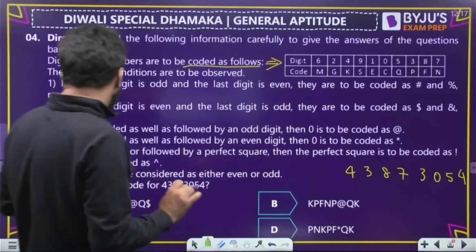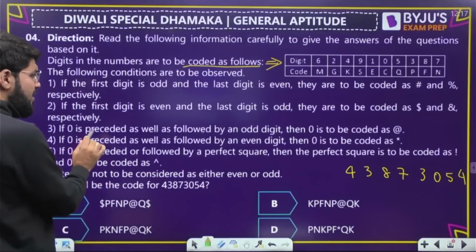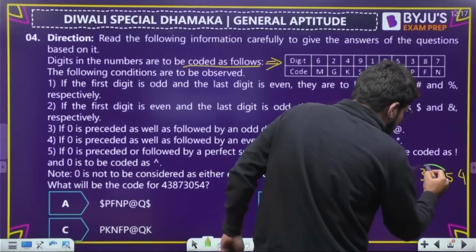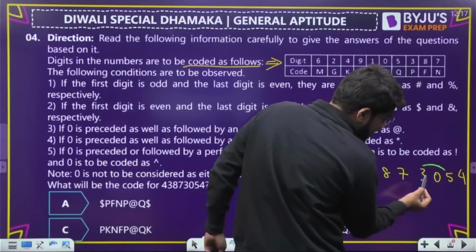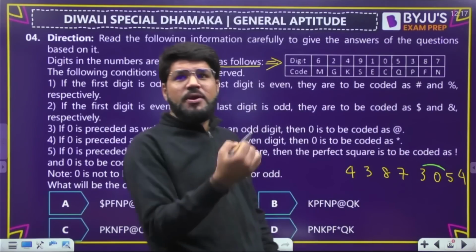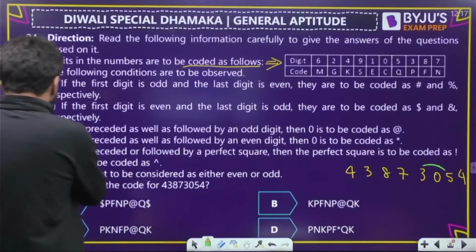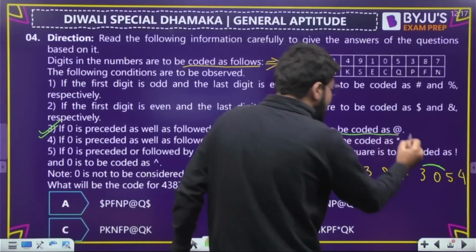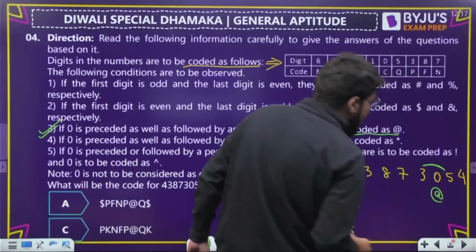Okay, given here. Okay, then if 0 is preceded as well as followed by an odd digit. देखो, 0 is preceded as well as followed by an odd number. उसके पहले भी odd है, उसके बाद में भी odd है. Then, okay, this is matching here. Okay, then 0 is to be coded as @.